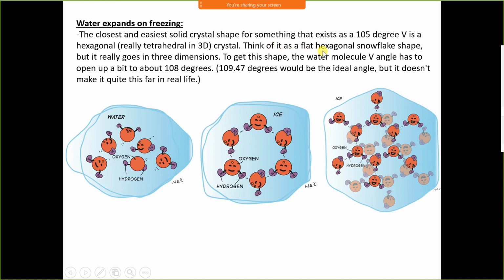Think of it as a flat hexagonal snowflake shape, but it really goes in three dimensions. To get this shape, the water molecule V angle has to open up a bit to about 108 degrees. Normally the ideal tetrahedral angle is about 109.447 degrees. When this forms in tetrahedral 3D form, the angle of 105 degrees expands to 108 degrees.